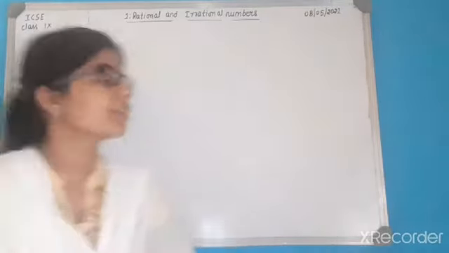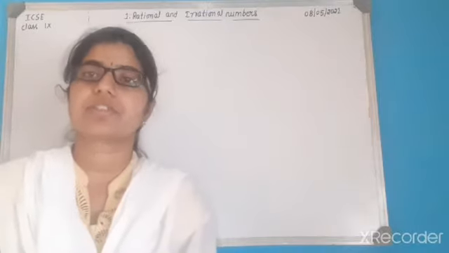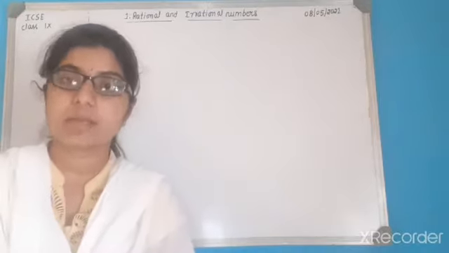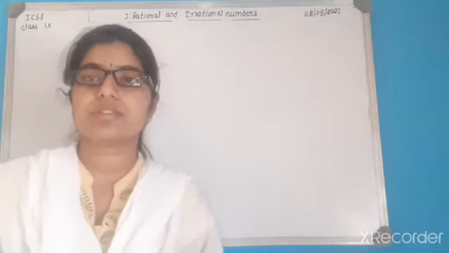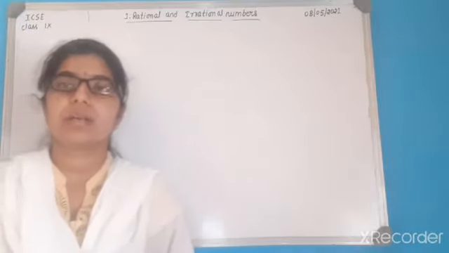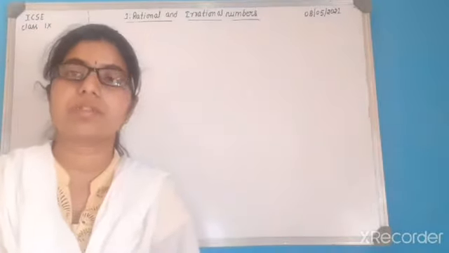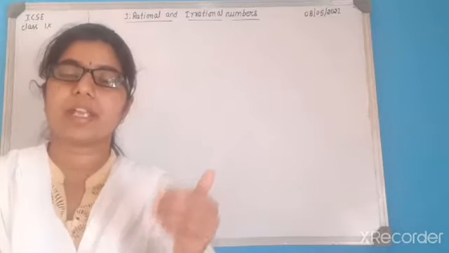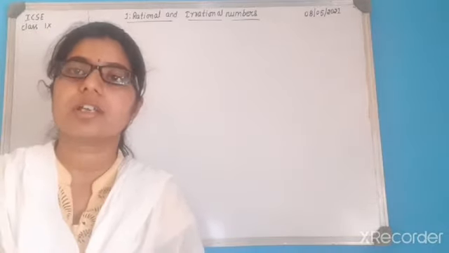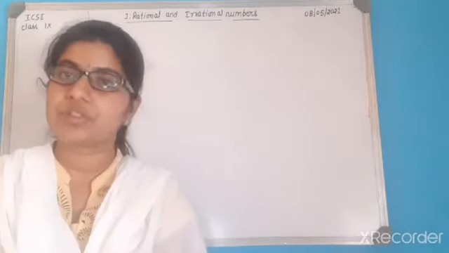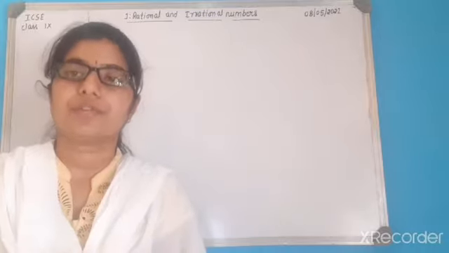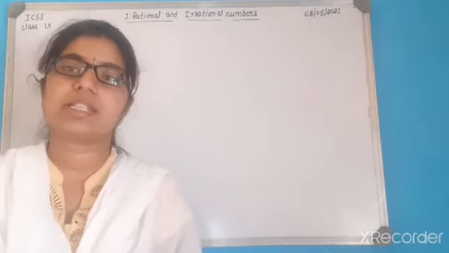So today we are going to continue with the chapter rational and irrational numbers. So let us revise the previous class. In previous session we discussed what is number system and different classification of number system, right? A number system is a collection of numbers, and in this number system again we are having several classifications. The first one is natural number, second one is whole number, third one is integers, and fourth one is rational, fifth one is irrational, and the last one is real numbers.